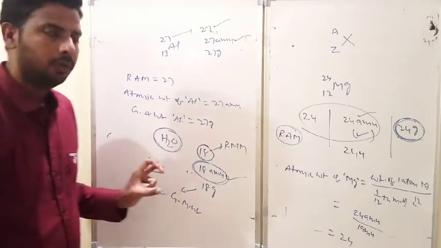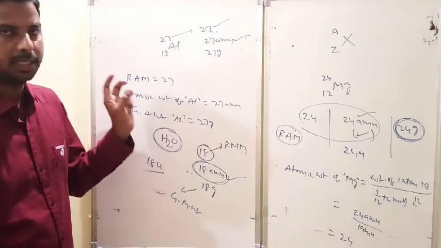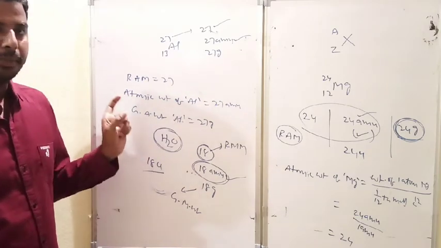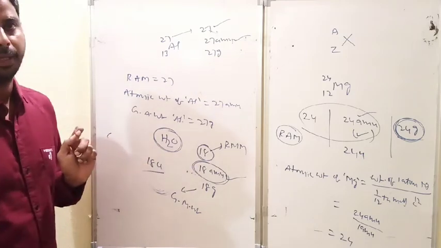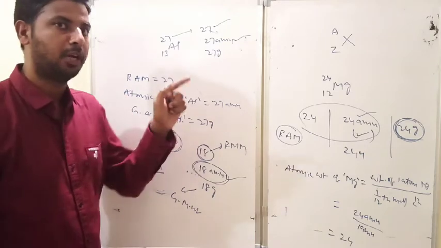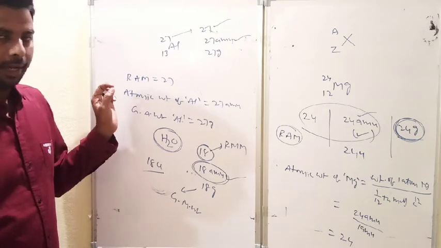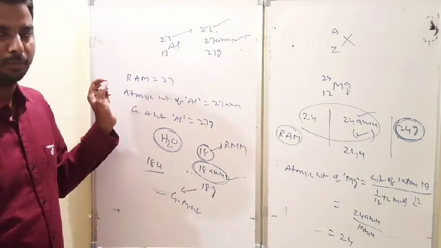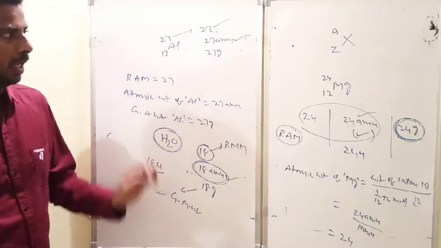So I already told you, relative atomic mass is a number, because it is a relative quantity. But if you express the same term in terms of grams, you get the gram atomic weight or gram molecular weight. Gram atomic weight and gram molecular weight have a specific significance with respect to mole. Is it clear? So this is about the atomic mass unit, relative atomic mass and relative molecular mass. I think you understood each and every point very clearly.